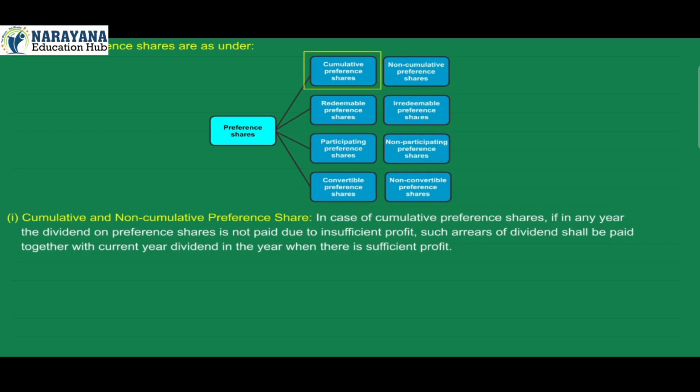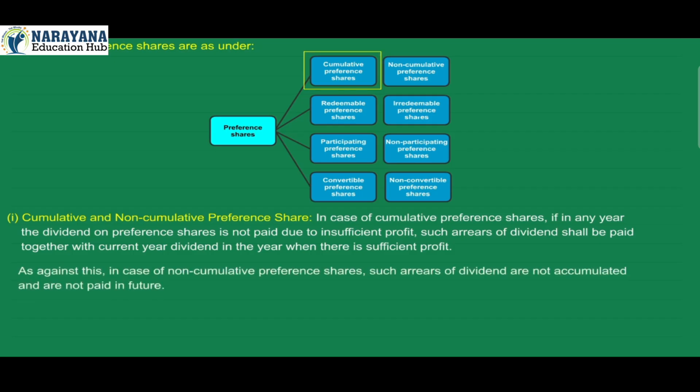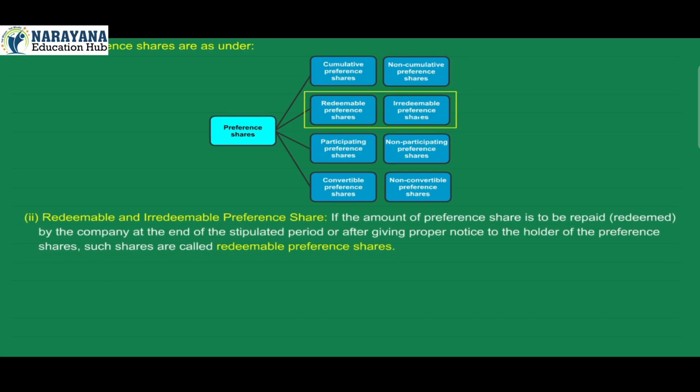In case of cumulative preference shares, if in any year the dividend on preference shares is not paid due to insufficient profit, such arrears of dividend shall be paid together with current year dividend in the year when there is sufficient profit. As against this, in case of non-cumulative preference shares, such arrears of dividend are not accumulated and are not paid in future.